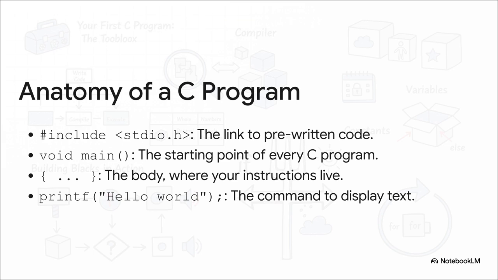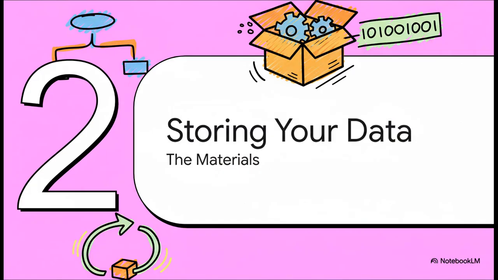So what did we actually write? Let's break it down real quick. That hashtag include line, it's like grabbing a toolkit of useful pre-written code. Void main, that's the official starting line, where the program kicks off. The curly braces, they basically hold all of our instructions. And printf is the specific command we used to print our message. Awesome. We've told the computer to do something.